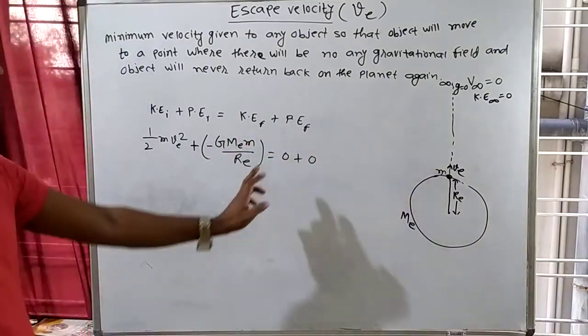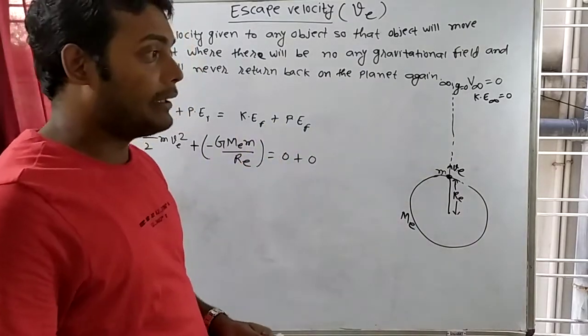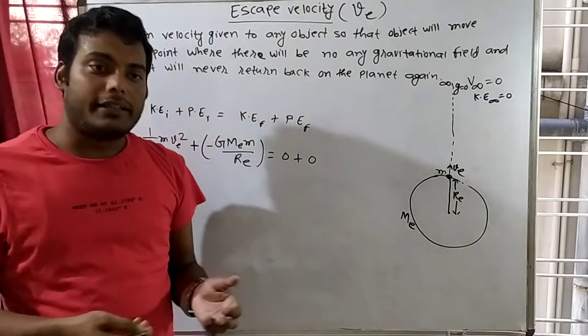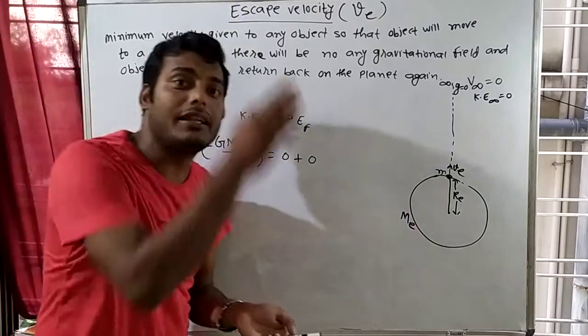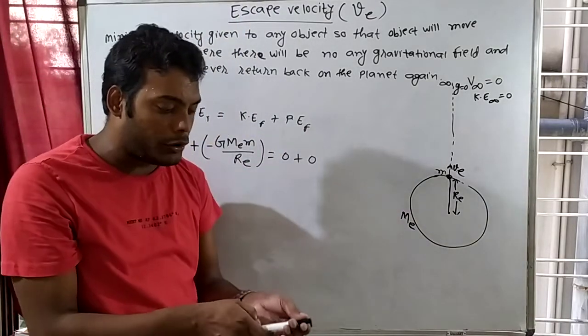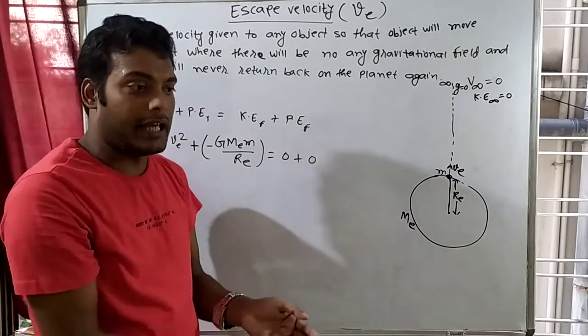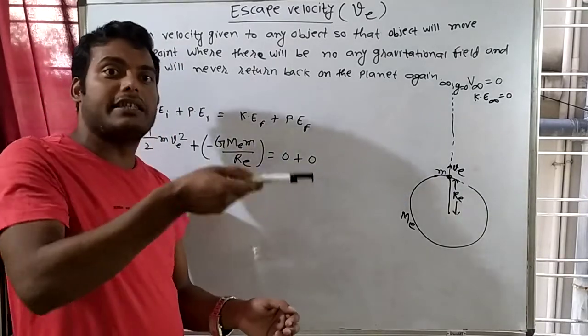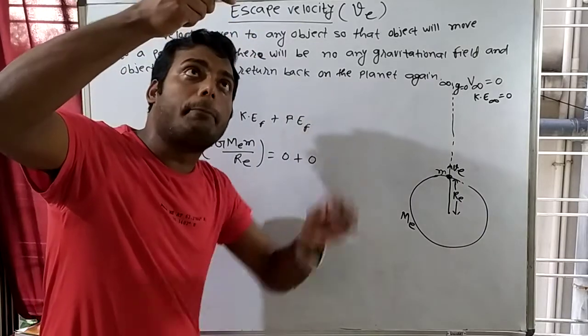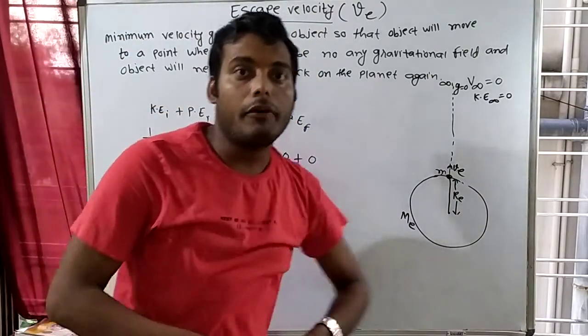Small m is just mass. Okay, what will be the final kinetic energy? We know one thing: when I throw this object, its velocity will decrease. For example, if I throw it with a speed of 10 meters per second, then after some height it will be 10, 9, 8, 7, 6, and after some more height it will be 0. We know this, no?